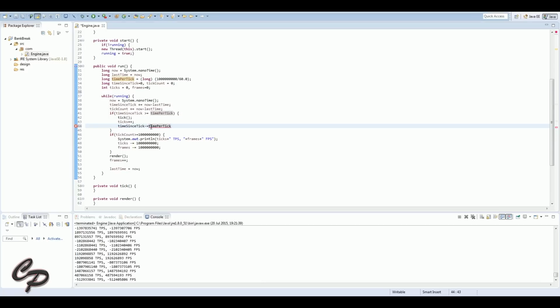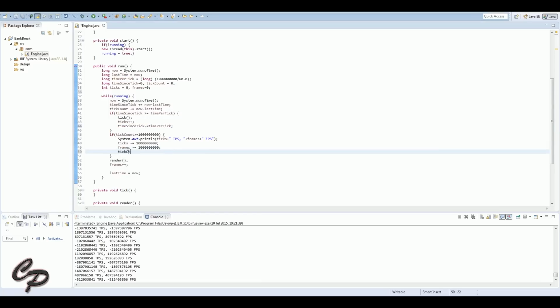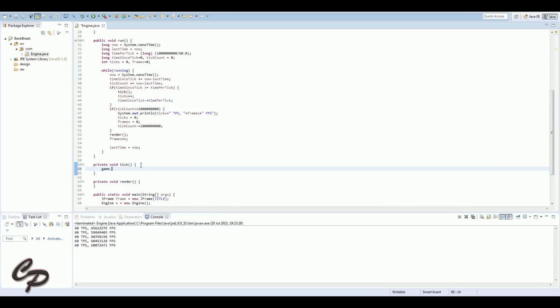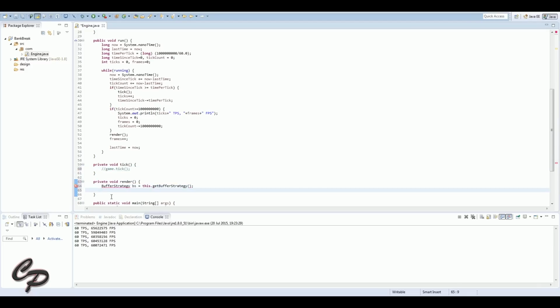And as you see here, what happens is I'm adding the time between the loops and then testing if it was over a certain amount, and if it is over a certain amount, I was just telling it to tick. I wasn't intending it to take that time off. And when I set it to take the time off, you can see at the bottom there we show 60 ticks per second, and what is that? That's about 60 million frames a second. Well, obviously that's because nothing's happening in it, it's just literally looping. What I'm setting up now is the render function in the actual engine.